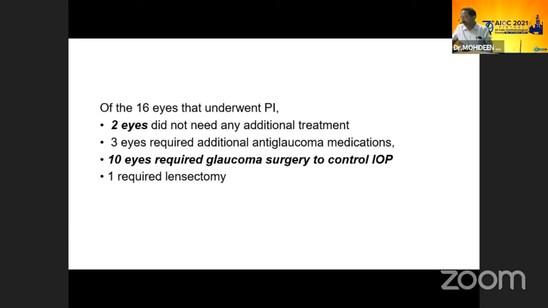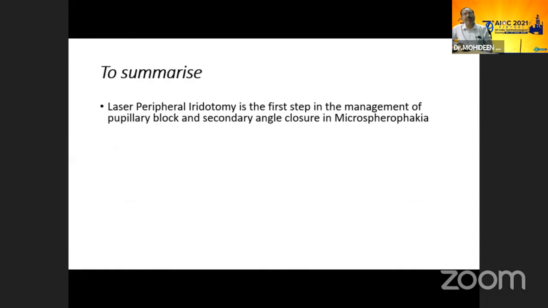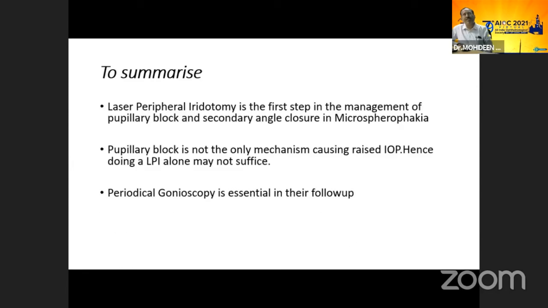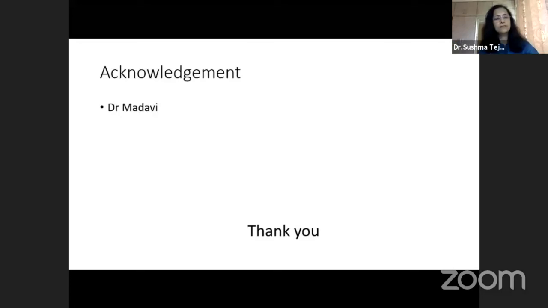One eye required lensectomy. To summarize, laser peripheral iridotomy is the first step in management of pupillary block in secondary glaucoma in microspherophakia. Pupillary block is not the only mechanism causing raised IOP, hence doing PI alone may not be sufficient. So periodic gonioscopy is essential in the follow-up. I conclude microspherophakia patients must be closely monitored and further treatment planned accordingly. Thank you, Madhavi, for helping me with this.